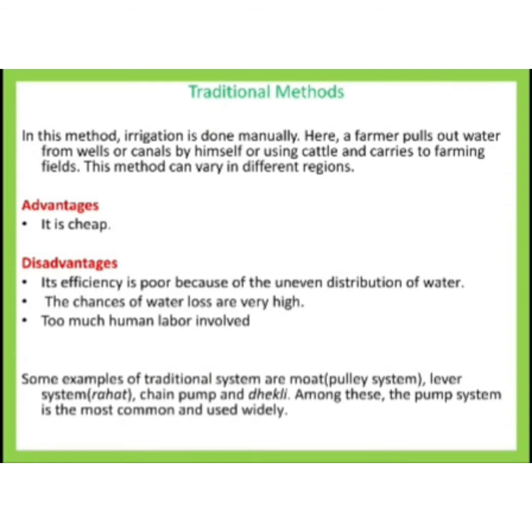Some of the examples of traditional systems are the moat or pulley system, that is use of a pulley while we are drawing water from the wells. Nowadays also we can see pulleys there. Similar to that, people draw water from the wells or canals, and then distribute it in the field.